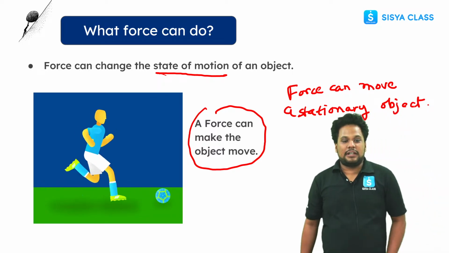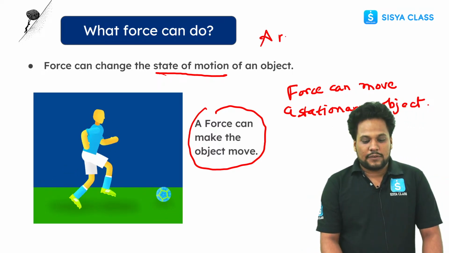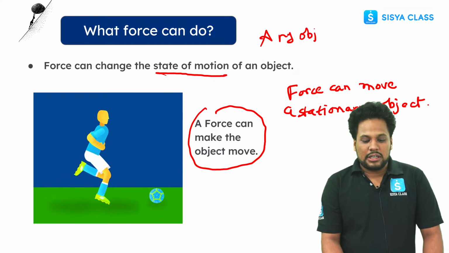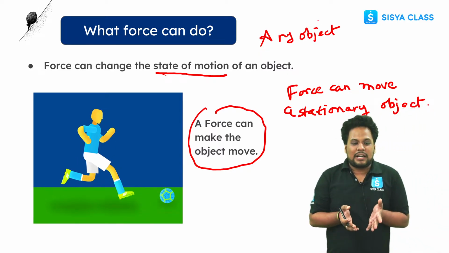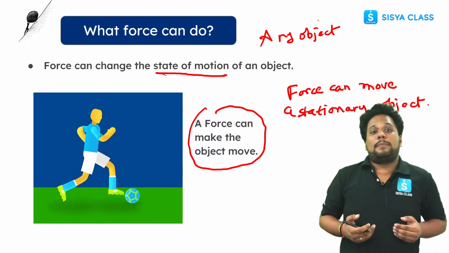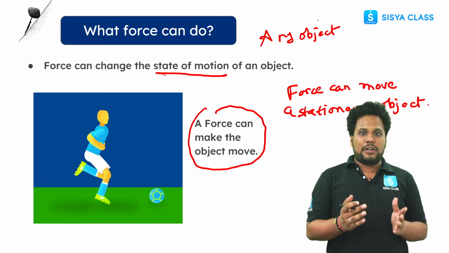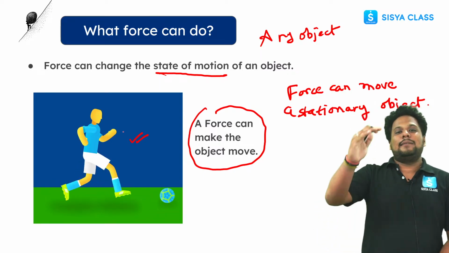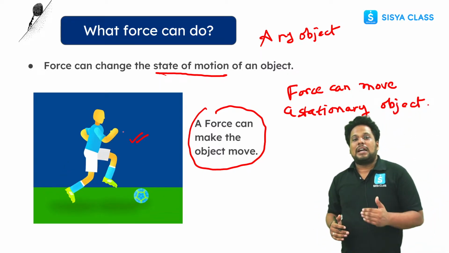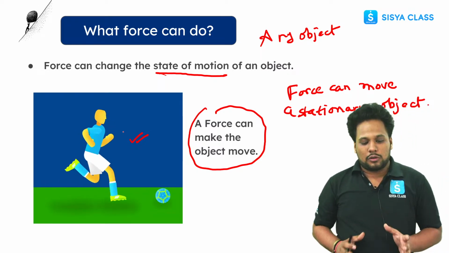Any doubts? Okay. So state of motion is what? If an object is at rest, it will remain at rest until and unless you apply any force. If you apply a force on a stationary object, you can move that object. In this picture you can see a footballer kicking a ball and moving it, because he can move a stationary object by applying force.